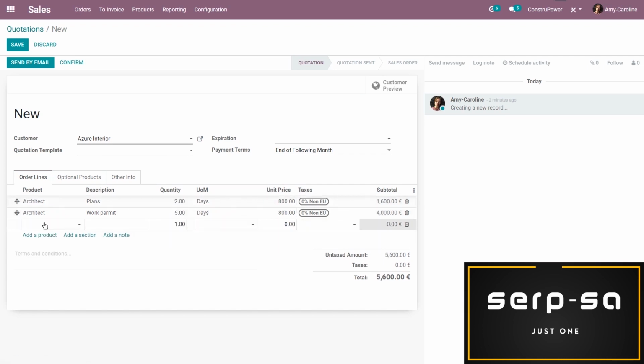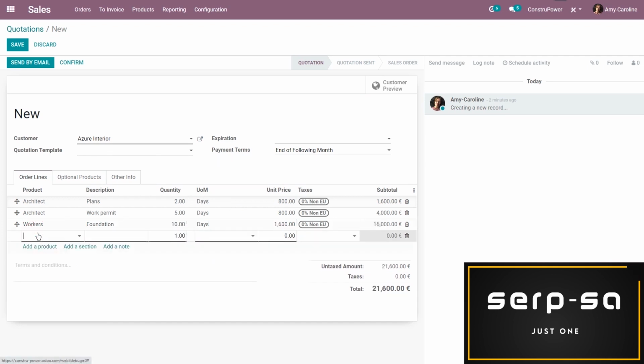All right, now we're going to add some workers who will work on the foundation. And I think that will take about 10 days. I want the foundation to be rock solid. I'm going to add some more workers who will work on the roof. And let's say that will take 3 days. The roof isn't in such terrible condition, so that's fine.